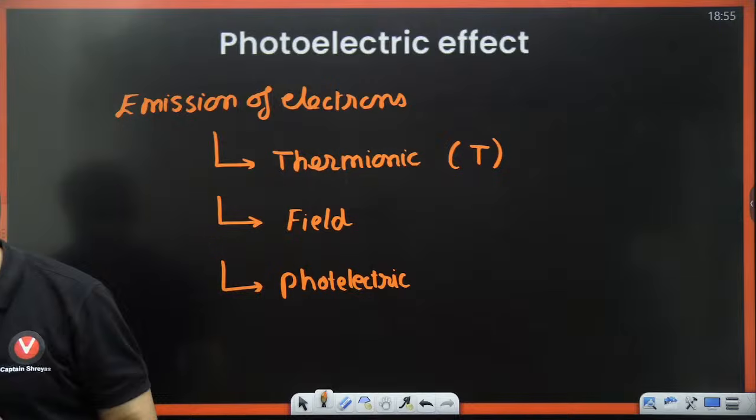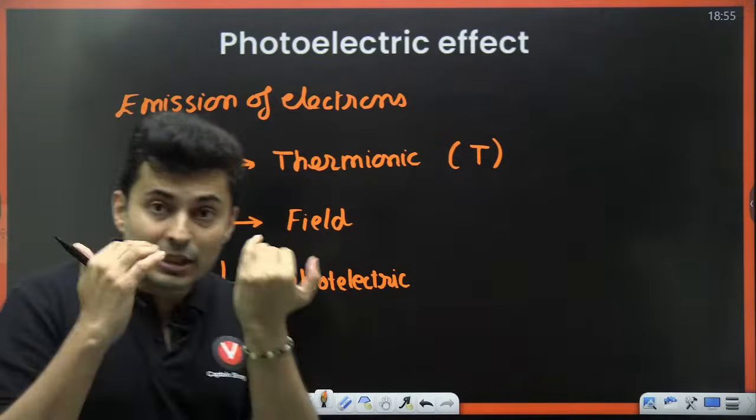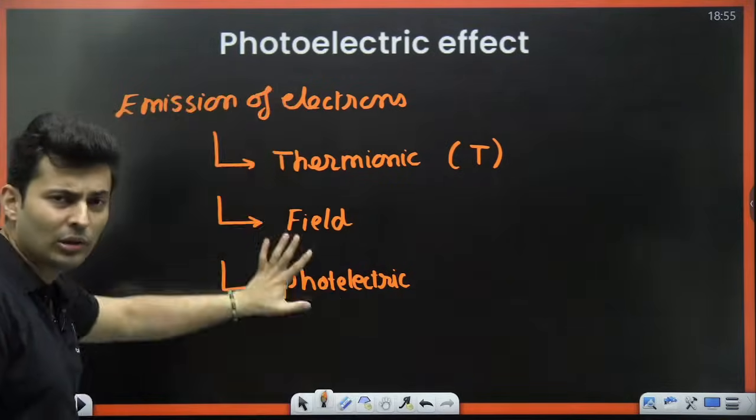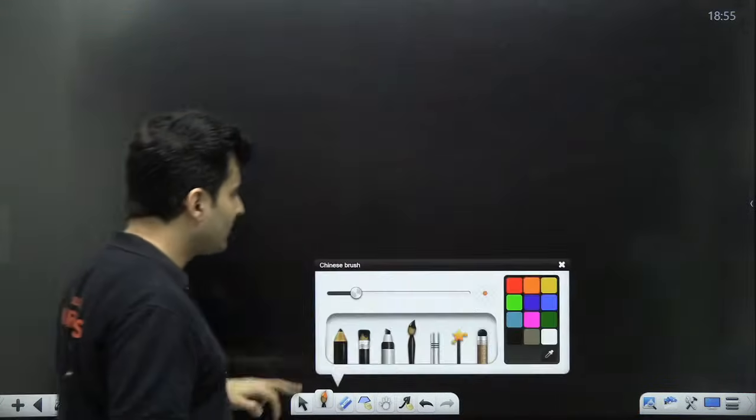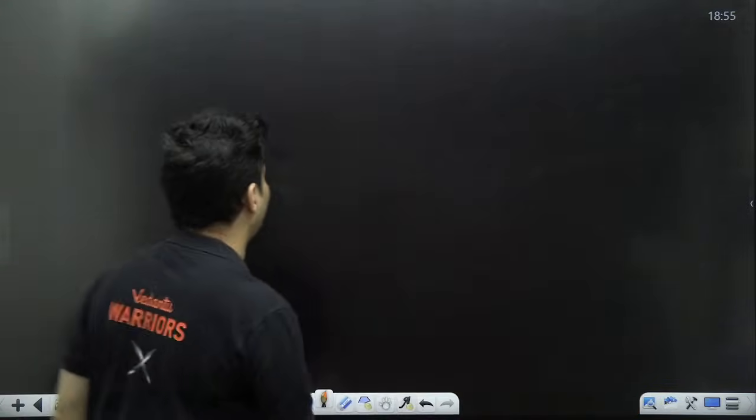By which electron emission occurs. This is there also in your NCERT. Now let's talk in detail about photoelectric effect.